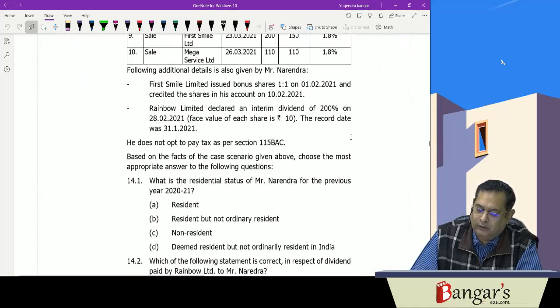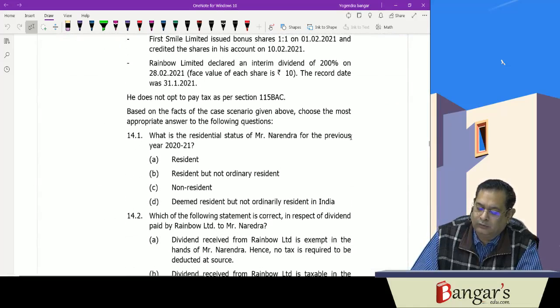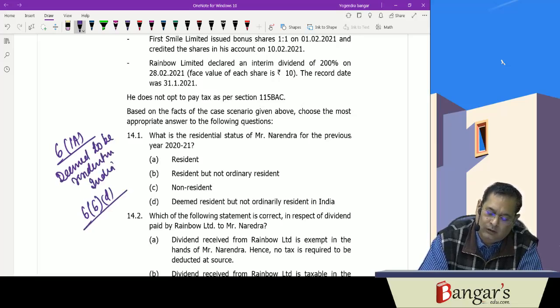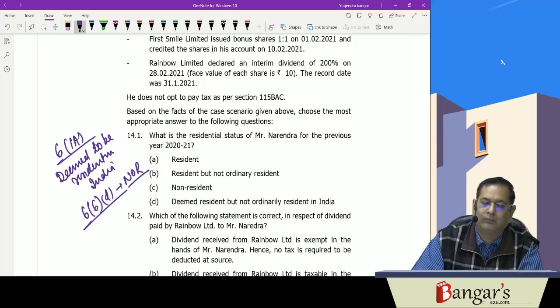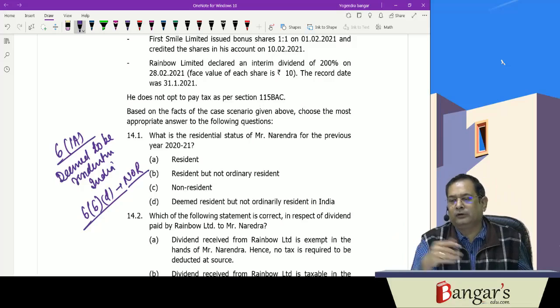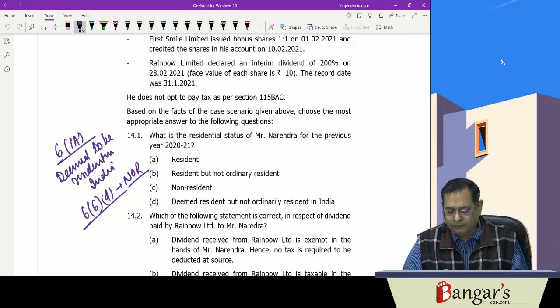So let us now start the question. What is the residential status of Mr. Narendra for the previous year? As per section 6(1A), he is deemed to be resident in India. Now as per 6(6)(d), he is what? NOR. A person who is deemed resident as per 6(1A): if he is an Indian citizen and he is not resident as per the provisions of section 6(1),